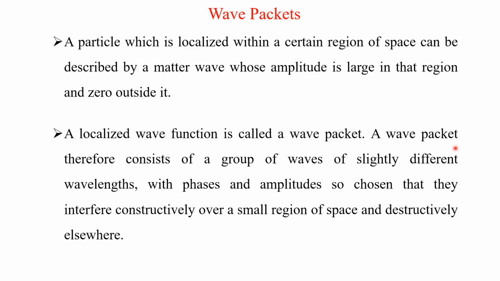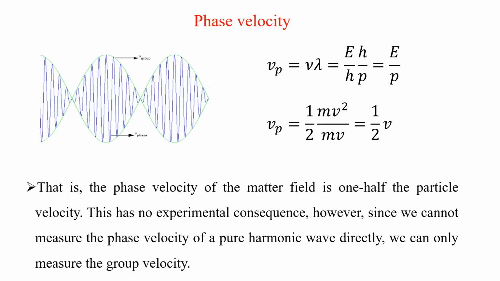A wave packet therefore consists of a group of waves of slightly different wavelengths, with phase and amplitude so chosen that they interfere constructively over a small region of space and destructively elsewhere, which we are going to see now.